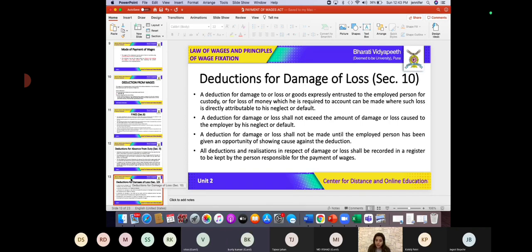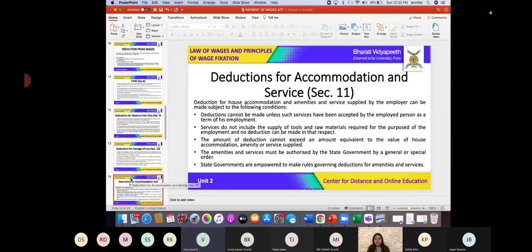Is this clear? So maintaining of this register by the employer is also important. Is this clear, my dear students? Are you with me? Great. Now let us study about deductions for accommodation and services.